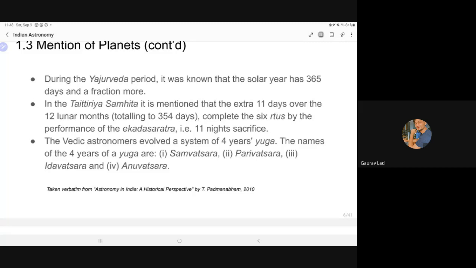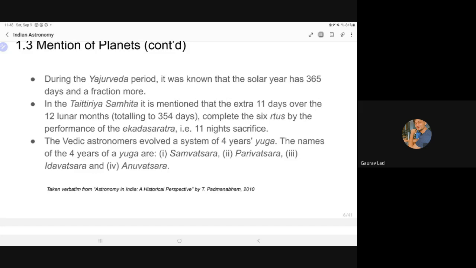And then we see that the Vedic astronomers also evolved a system of Chatur Yuga. Now, this is very interesting because I've seen many people get confused about yuga. They believe that the huge time spans of millions and billions of years are also mentioned in the Vedic literature and Vedanga Jyotisha. We would see that it is not the case. In Vedanga Jyotisha, a yuga does not stand for millions of years.